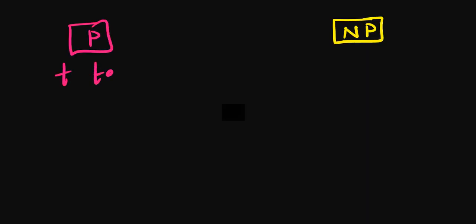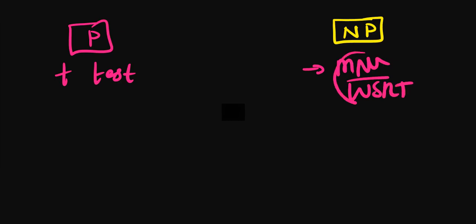Now talking about the non-parametric and the parametric equivalent. For every parametric test, we have a non-parametric alternative. We can say the Mann-Whitney U test and the Wilcoxon sign rank test are the alternatives. These two are the alternatives for our t-test.